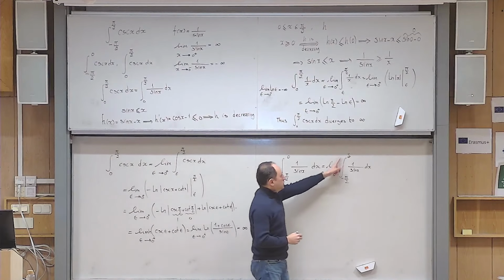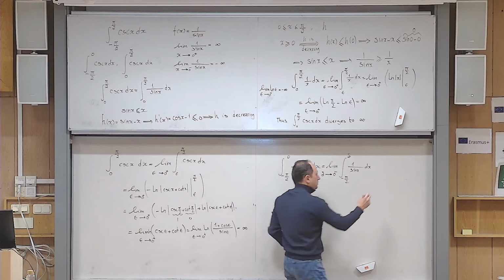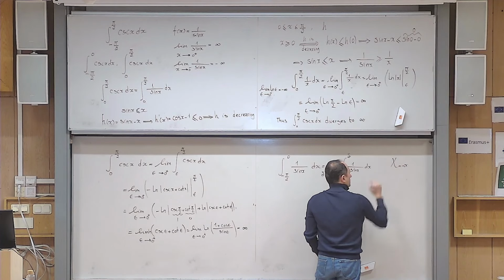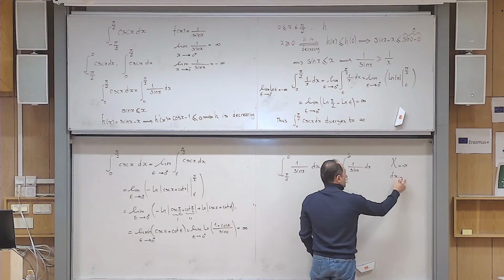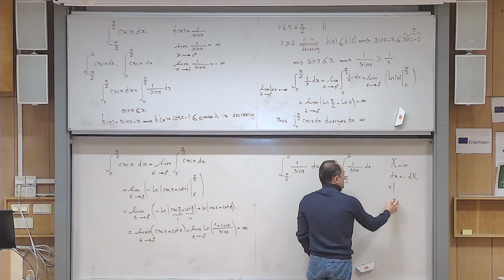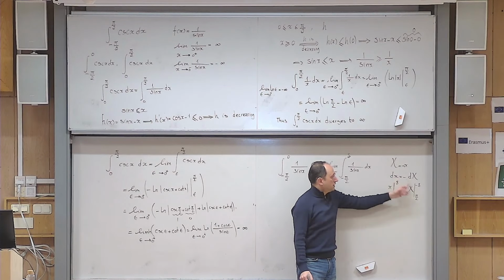Okay, so I don't want to start everything from scratch. Let me change a variable here. So for example, let me introduce capital X to be minus x. Okay, so then it means that d of little x is minus d capital X. And then when little x goes from minus pi over 2 up to delta, this means that capital X goes from pi over 2 to minus delta. Yes? If x is minus pi over 2, I put it here, capital X becomes pi over 2. With delta, it becomes minus delta.